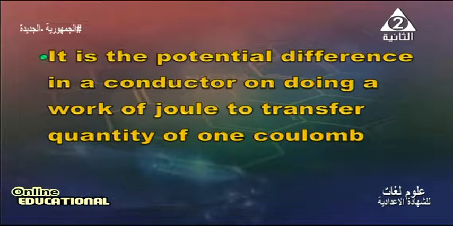It is the potential difference in a conductor on doing a work of joule to transfer quantity of one coulomb. The definition of volt as a measuring unit of potential difference. Again, if we start a scientific term by a physical quantity like a potential difference, this means the definition of the measuring unit of the physical quantity potential difference is volt.